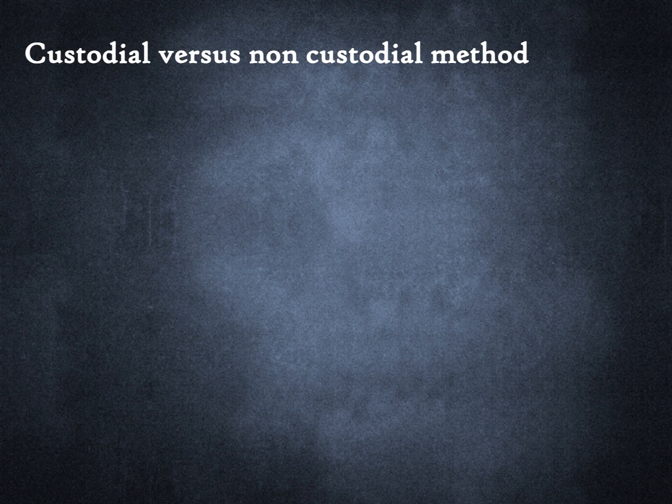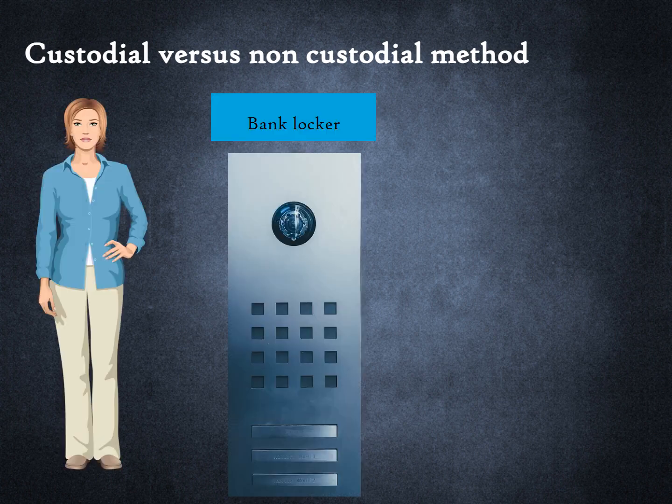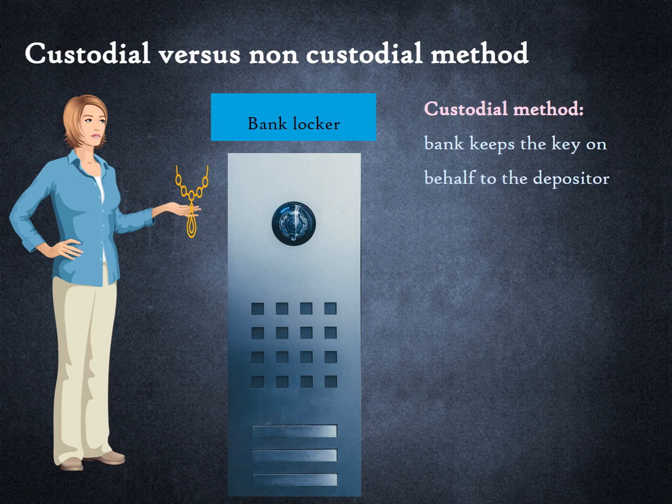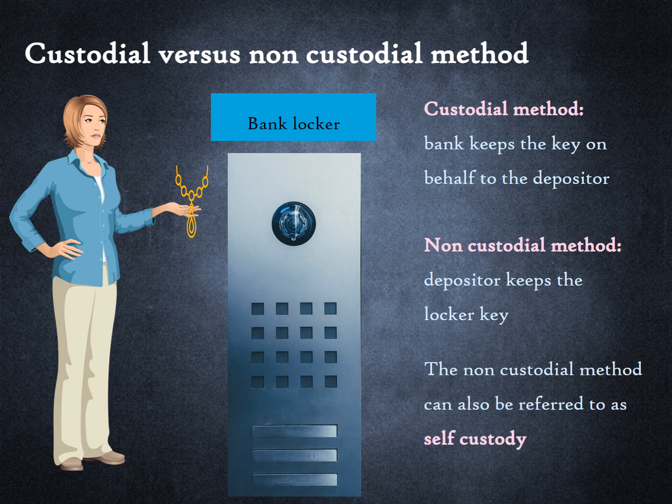We can use an analogy to distinguish between the custodial and non-custodial methods. Imagine a locker at a bank which holds your family's precious jewelry. A custodial wallet is equivalent to the bank holding the physical key to the locker. In the non-custodial method, you choose to hold the key to the locker. We can also refer to the non-custodial method as self-custody since the owner of the asset is exercising custody of her own assets.